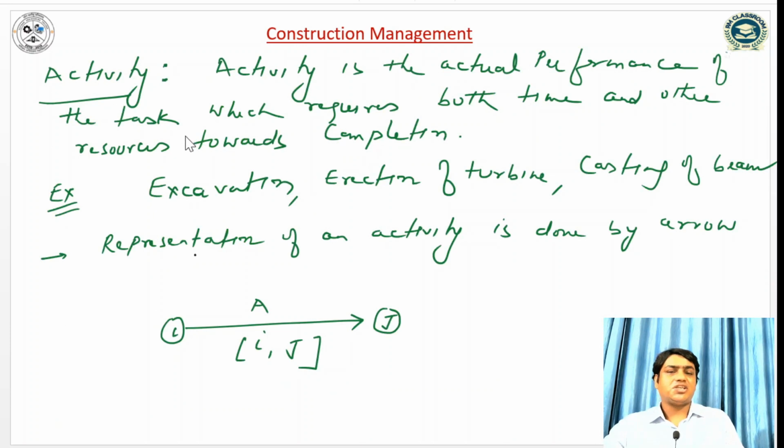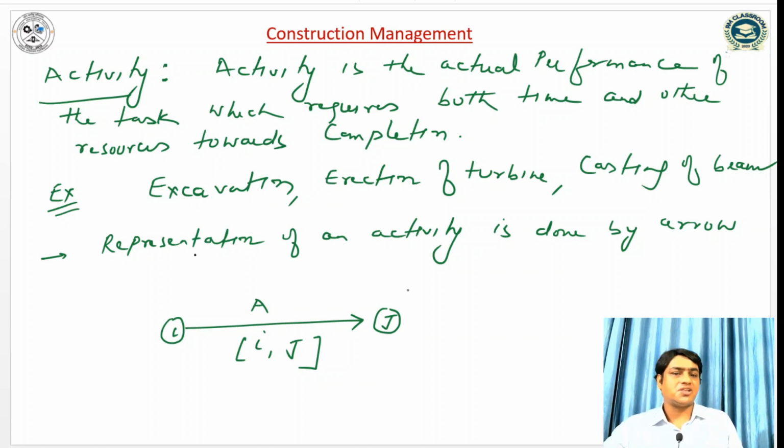After that, I will discuss what an activity is. An activity is the actual performance of the task network, which requires both time and other resources towards completion. Like excavation, where both time and resources are required. Erection of turbine, once again time and resources are required. Casting of beams, once again both time and resources are required. So these are examples of activity: excavation, erection of turbine, and casting of beam.